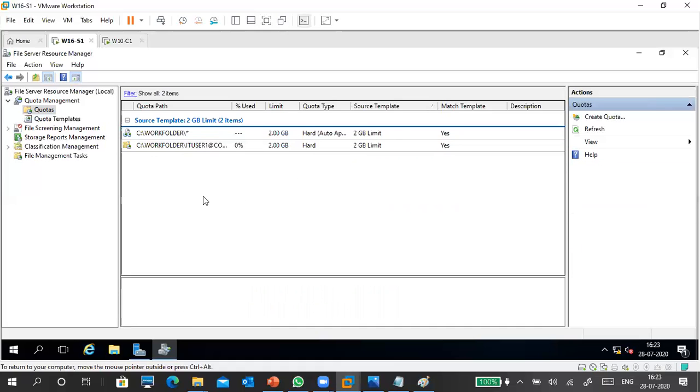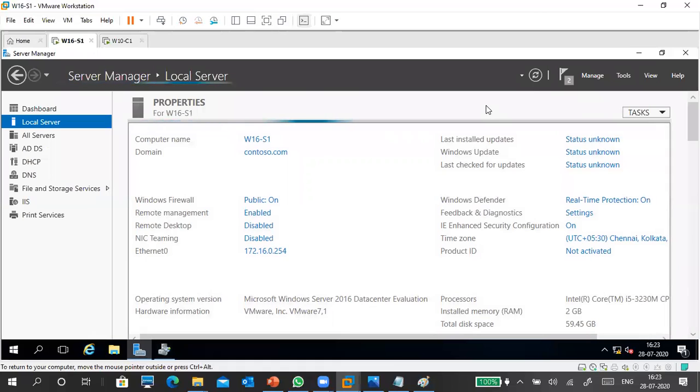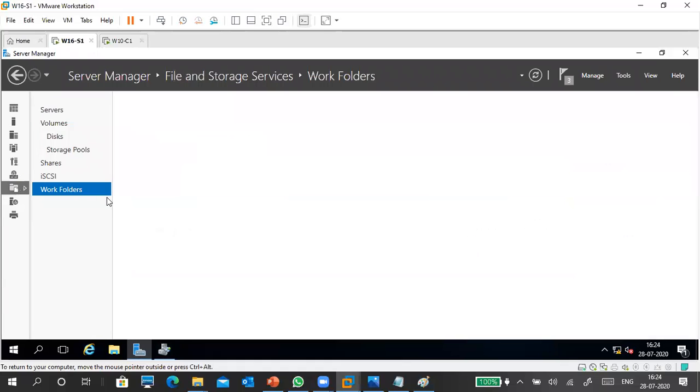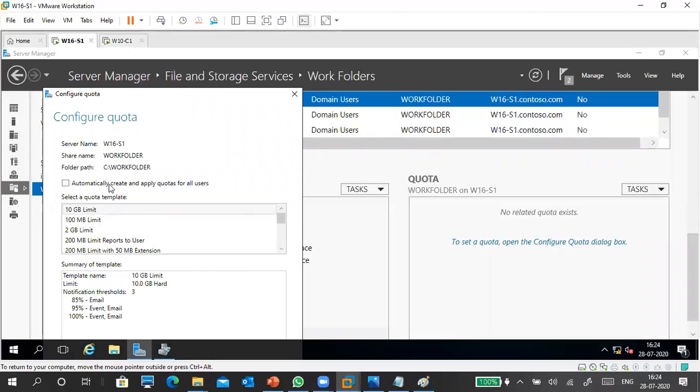Okay, now I created a quota on it. So I'm going to minimize and just refresh the server. Then go to the work folder. Okay, this quota is not happening. So then you can see quota. You can create a configure quota also. Okay, like this you can create it.